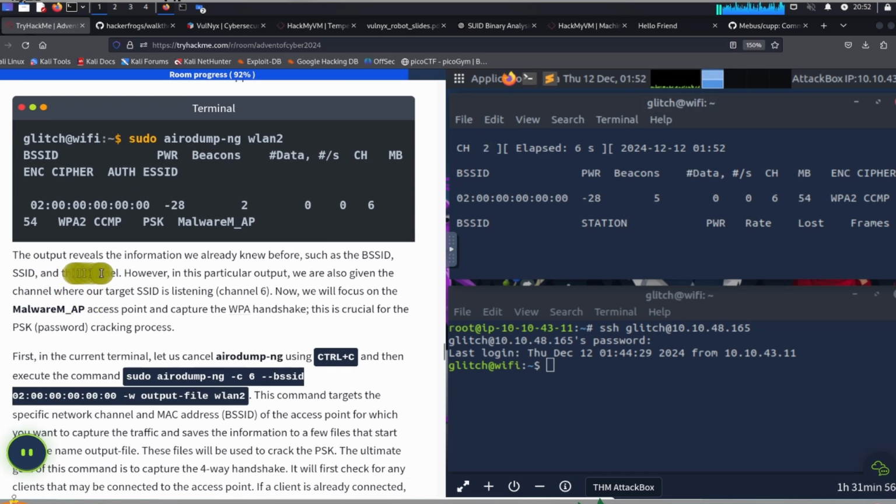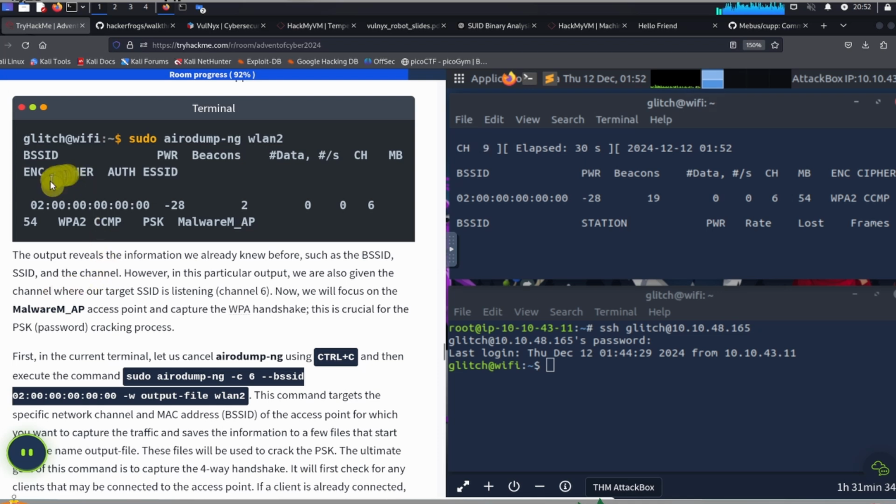The output reveals the information we already knew before, such as the BSSID, SSID, and the channel. So we've got the BSSID right here. I don't see an SSID, but maybe that comes later.